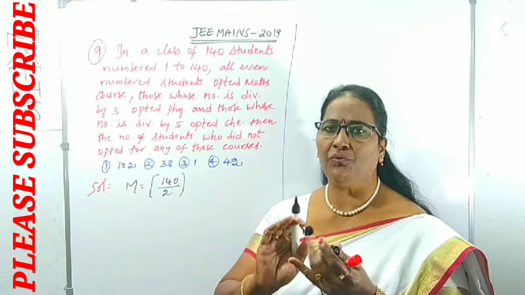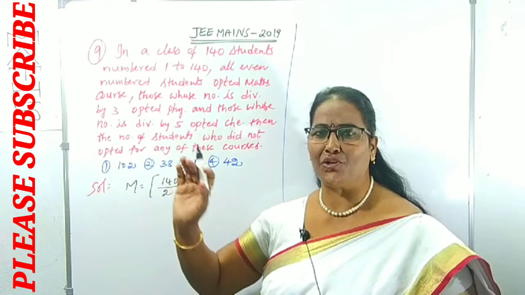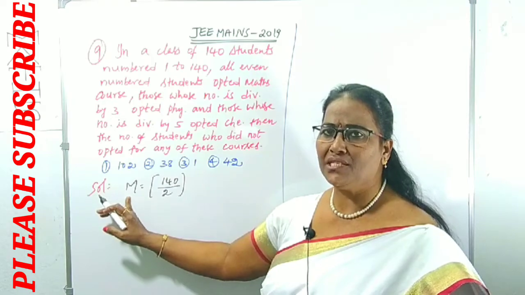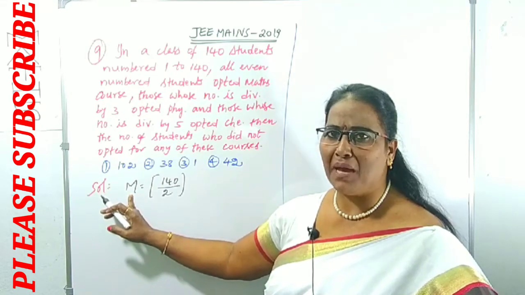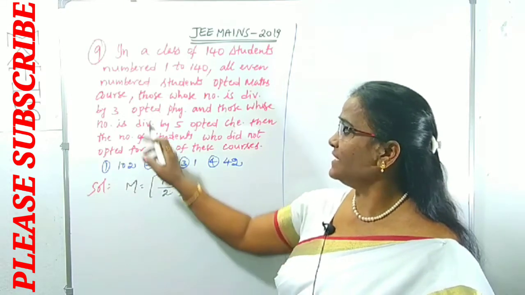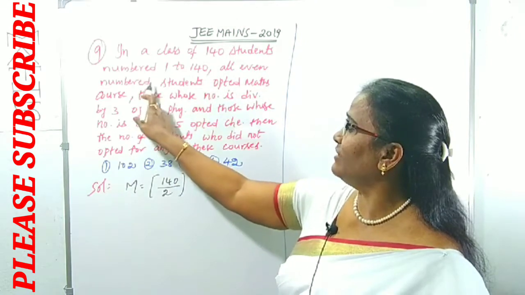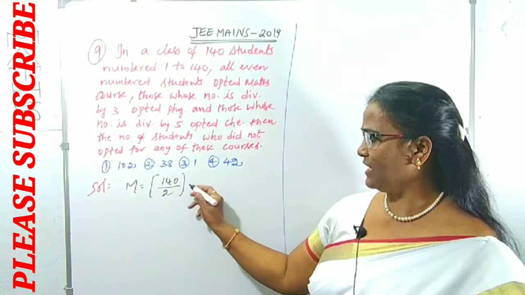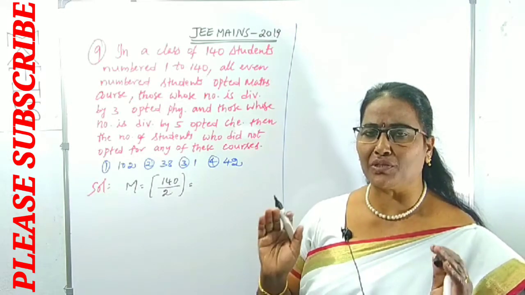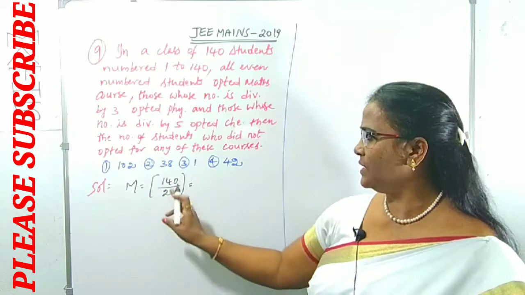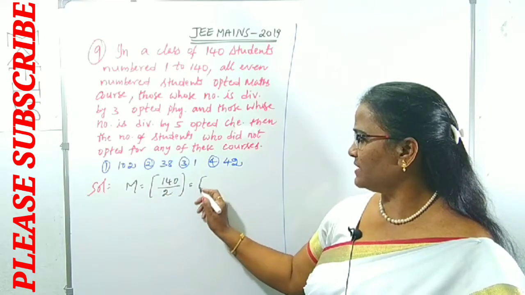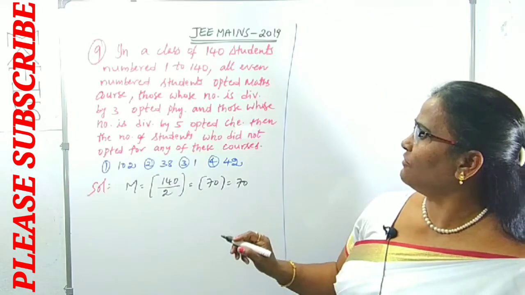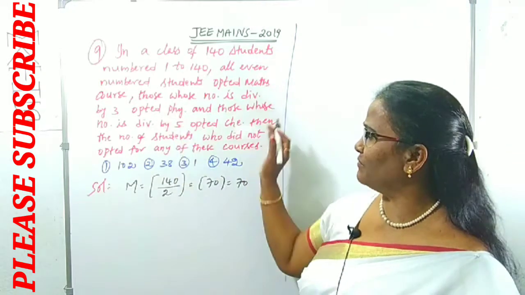No need to write 2, 4, 6, 8, 10 and so on, just how many of them there are. So here M indicates the number of students who opted for the maths course out of the 140 numbered even number students. All even number students is given, that's why you can take it like this. This is one of the short forms to collect the number of persons, right? 140 by 2 is 70. Step of 70 is 70 only. Right, next. In the same way, we can proceed with the rest of them also.